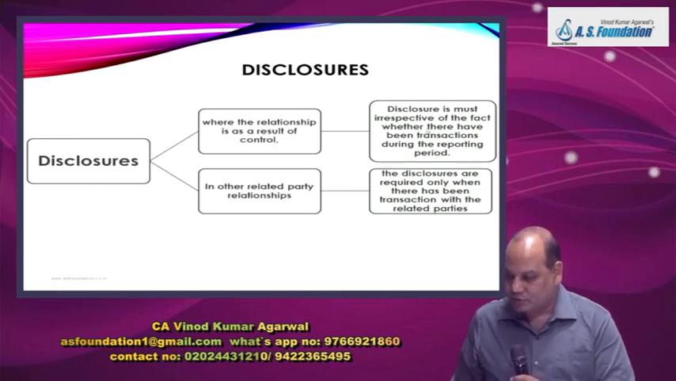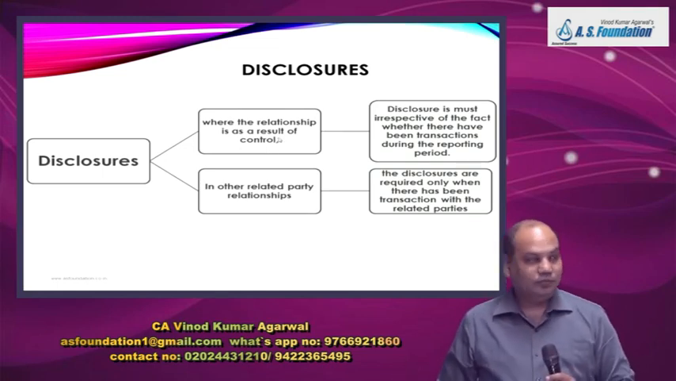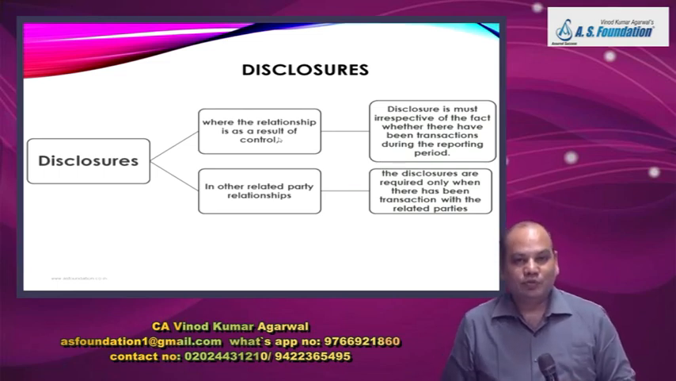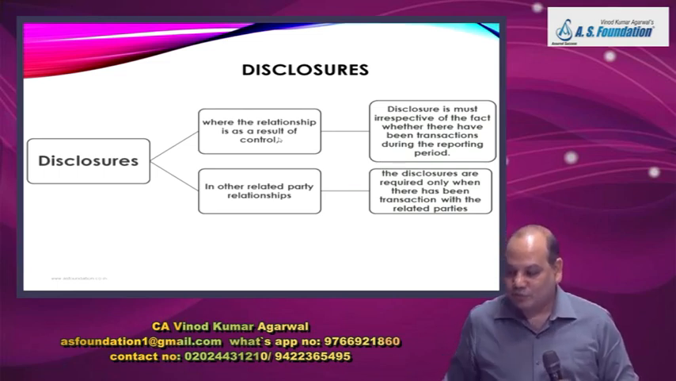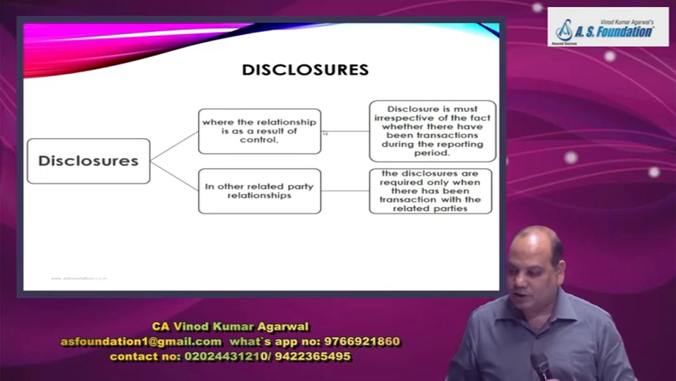If that exists, then the disclosure is a must, irrespective of whether there have been transactions during the reporting period. Because control is very important, it influences your business even if there is no transaction. The one who controls you without any transaction also can put a lot of impact on you. So the standard setter says give the name of that party and the nature of the related party relationship, even if there is no transaction.